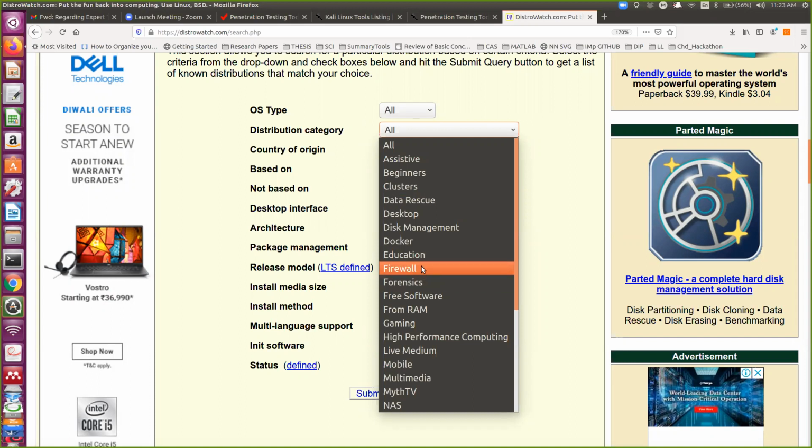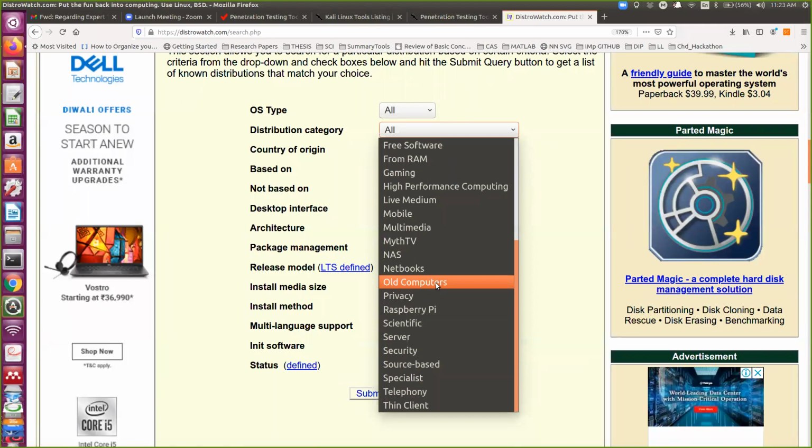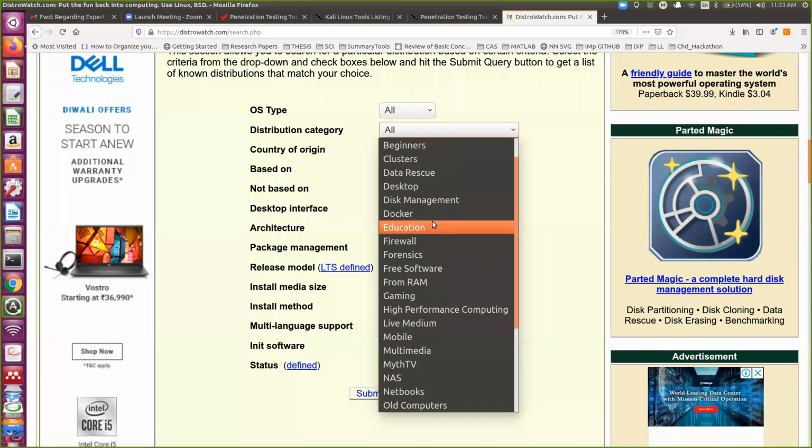You can even use these firewalls to protect your infrastructure. We are also using an open source firewall, IP tables. Then high performance computing, NAS, netbook, old computer related distributions, and even all our operating systems, Raspberry Pi, security related. So here I have used Forensics.